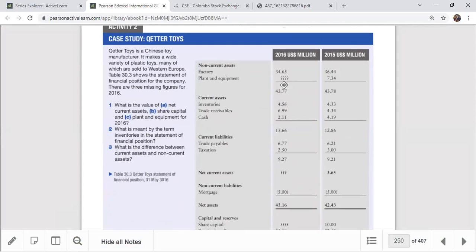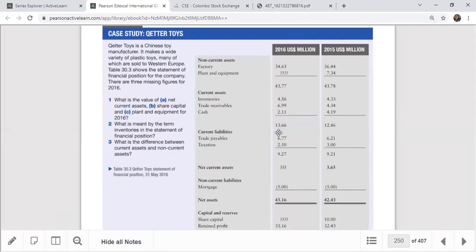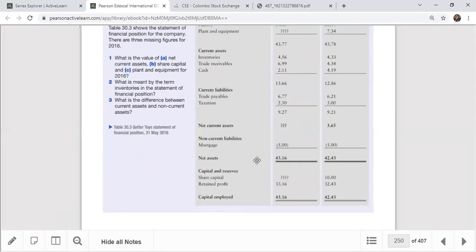So they may ask what is the property, plant, and equipment here. The missing figures you can find, which is normally basic maths questions. Find the missing value, share capital. What is meant by the term inventory? What is the difference between current assets and non-current assets? These are the basic questions they're asking.